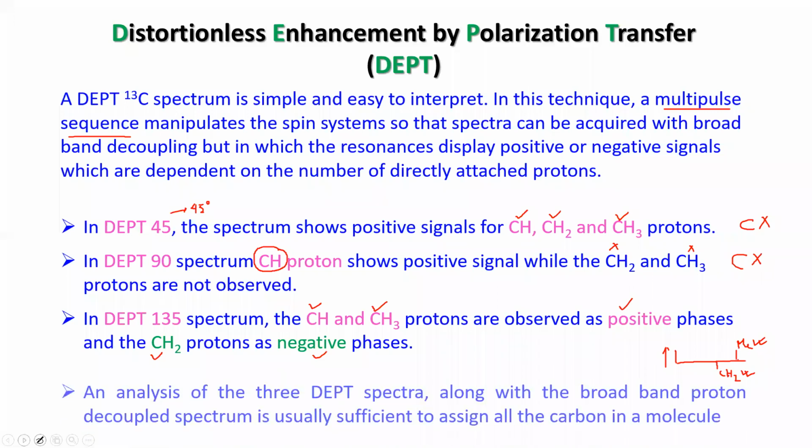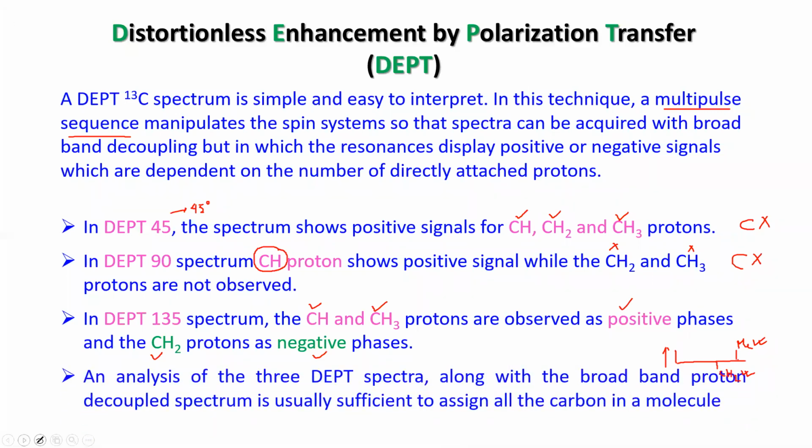Now, when you do the analysis, if you consider these three DEPT spectra along with the proton decoupled regular 13C spectrum, you can easily track out which carbon is which one. Okay, you got this point clear?